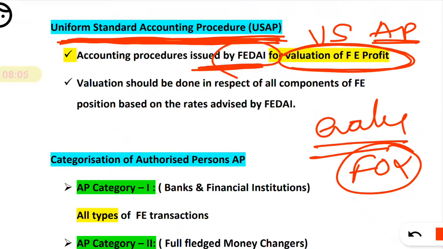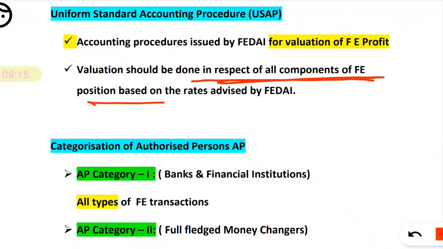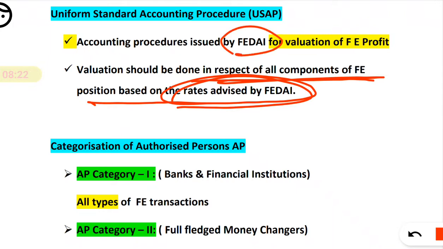The FEDI, that is the Foreign Exchange Dealers Association of India. Now valuation should be done in respect of all components of the foreign exchange position based on the rate advised by FEDI. So who advises the rate? It is advised by the FEDI. Okay, and why are we using the USAP? We are using it for evaluating the foreign exchange profit.